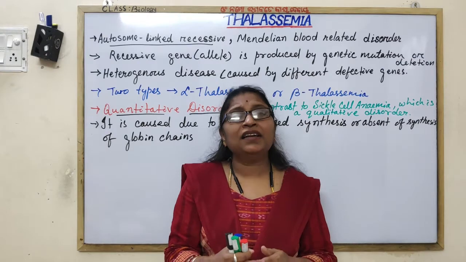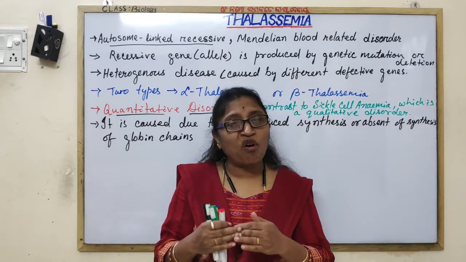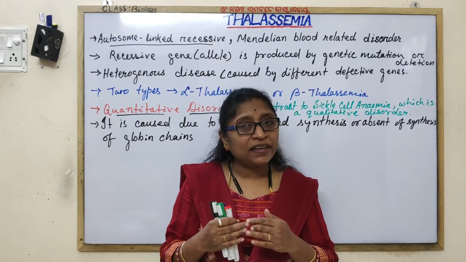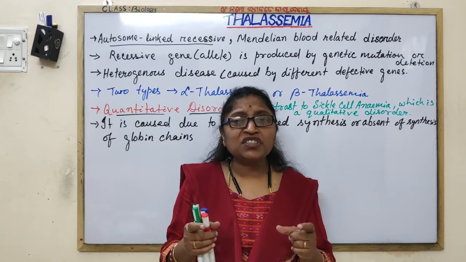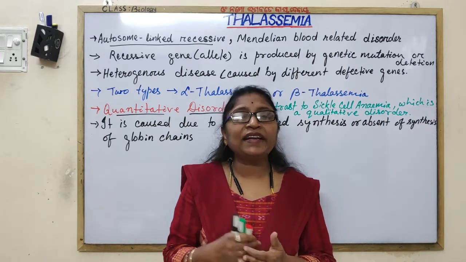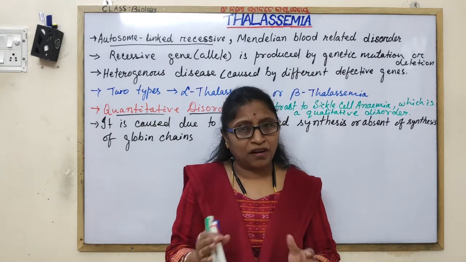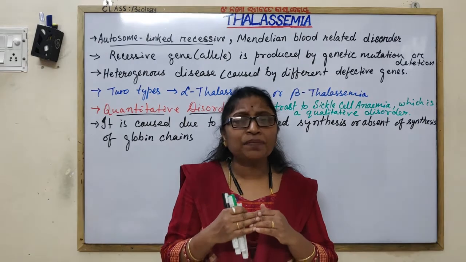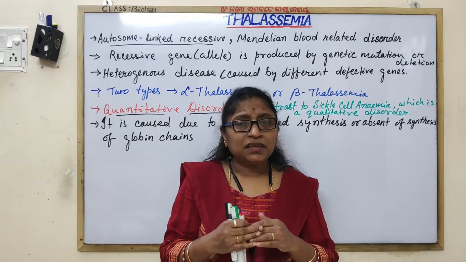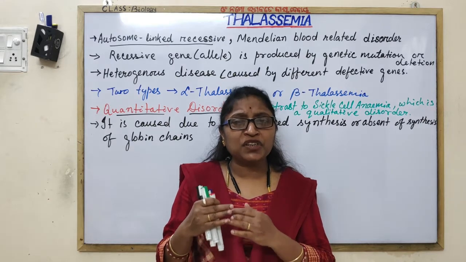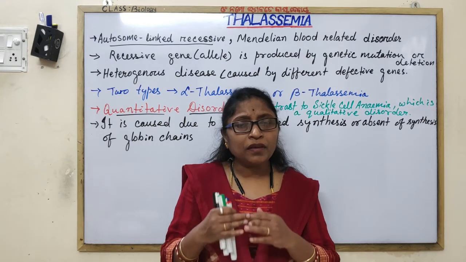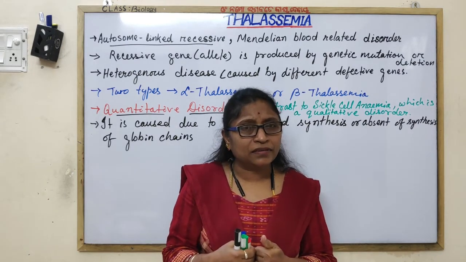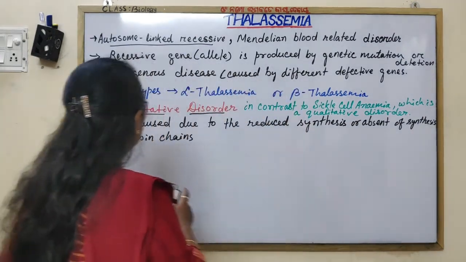And that is why thalassemia is caused due to hemolytic, that is, the destruction of the RBCs. Hemolytic anemia. Anemia means bloodlessness. When there is destruction of the RBCs due to the abnormal production of the globin chain, the oxygen may also become deficient, which leads to anemia.